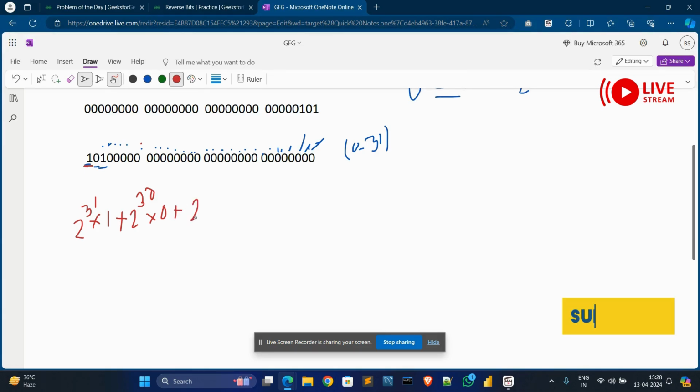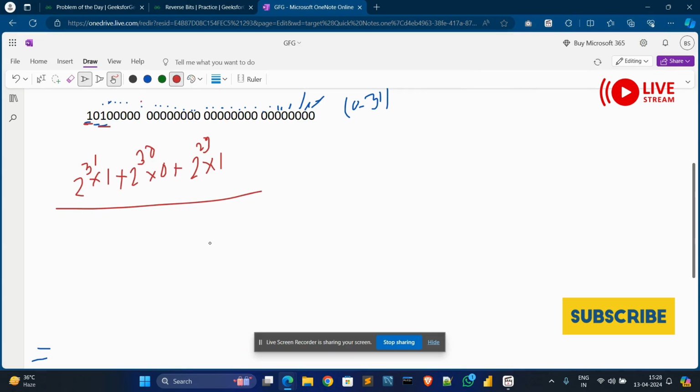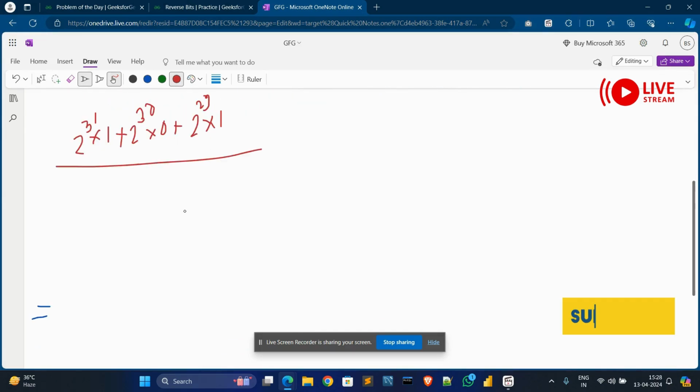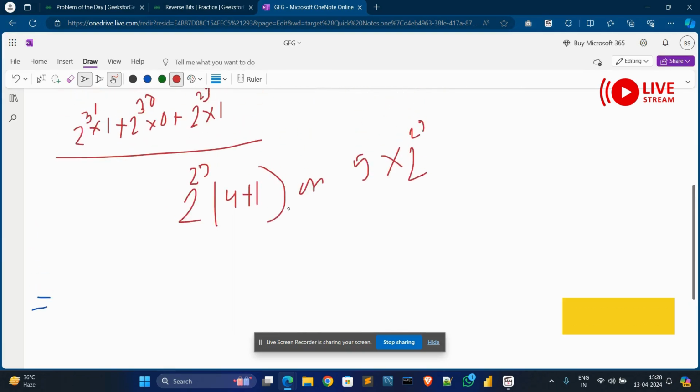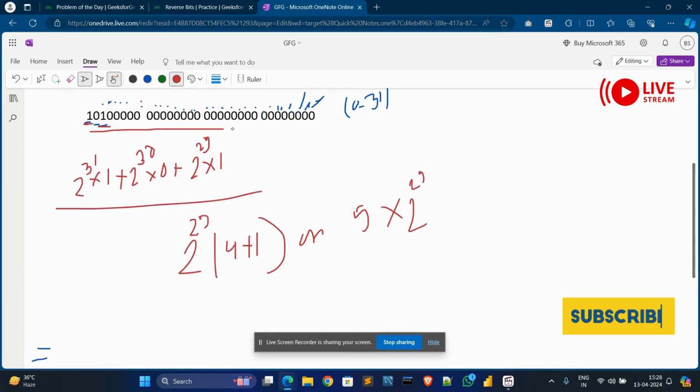Then 2 to the power 29 into 1. We can simply write this as 2 to the power 29 plus 4 plus 1, or 5, into 2 to the power 29. In this way we can write it. Then this value plus this value in decimal format.